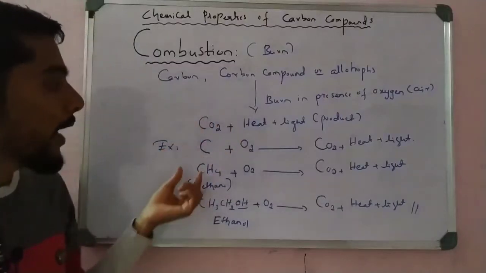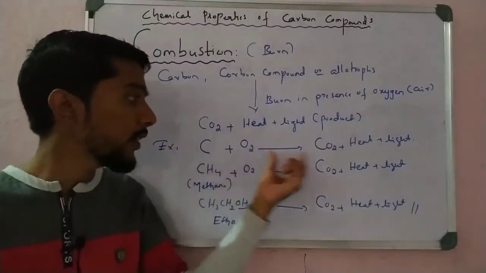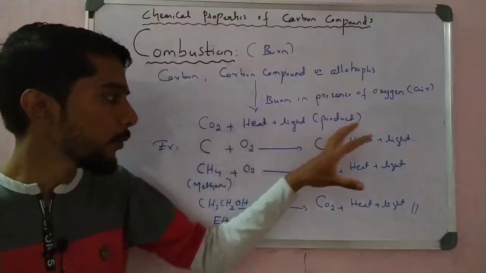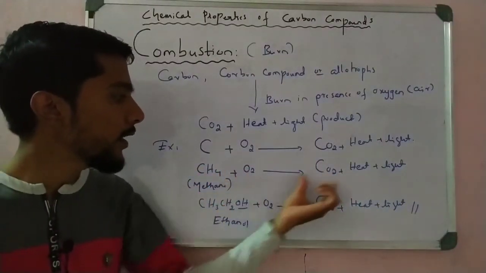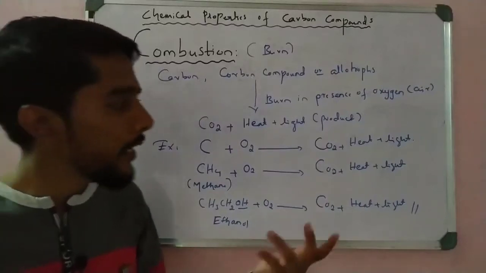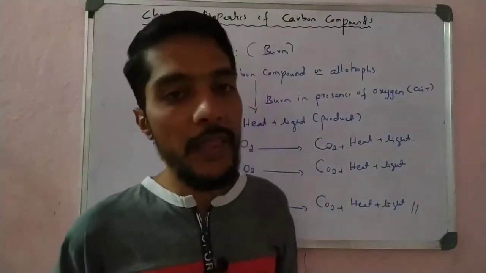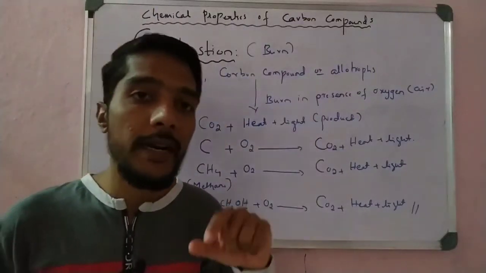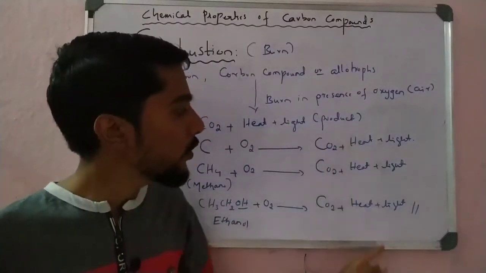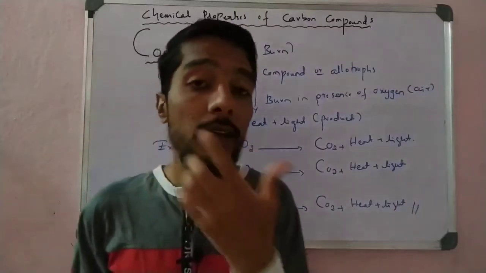For example, carbon reacts with oxygen to form the same products, and a carbon compound reacts with oxygen to give carbon dioxide, heat and light. So the common conclusion is that any compound containing carbon always gives carbon dioxide, heat and light energy.